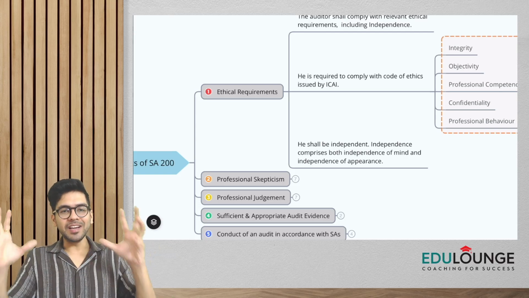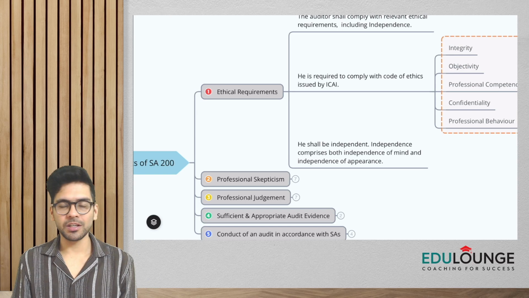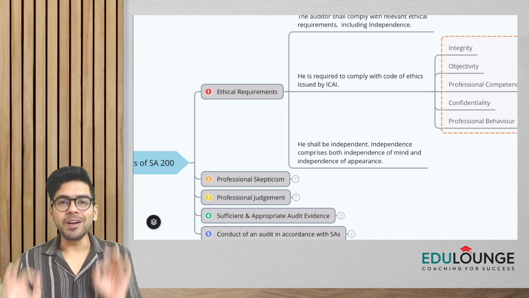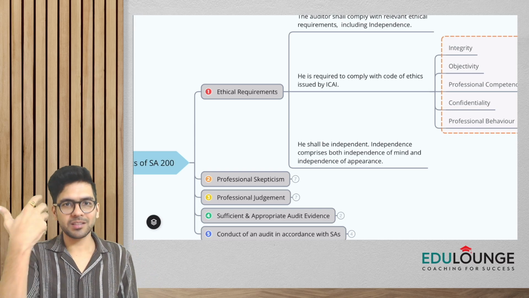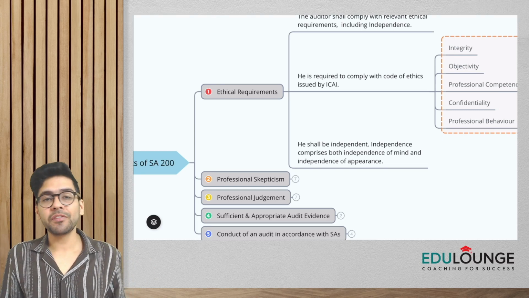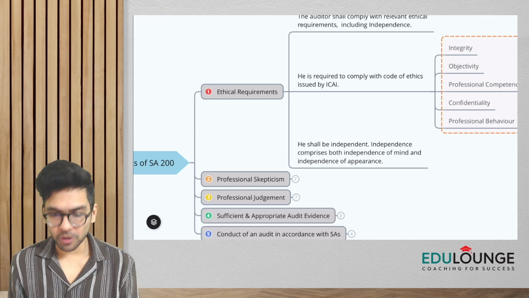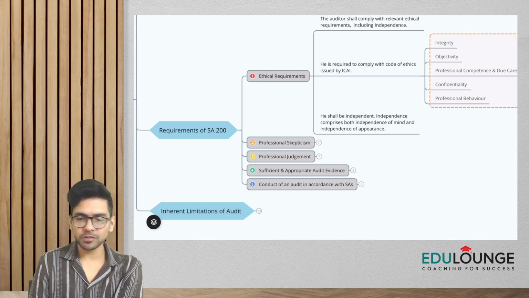Again, I'm repeating, guys, independence has to be there. Of course, in audit, it is one of the basic requirements. As an auditor, I have to be independent from my perspective, I mean as a state of mind, and also I have to appear to be independent in the eyes of third parties. We are going to cover this later in the upcoming chapter, guys. Okay. All right. So the first requirement of SA 200, ethical requirements, is over.